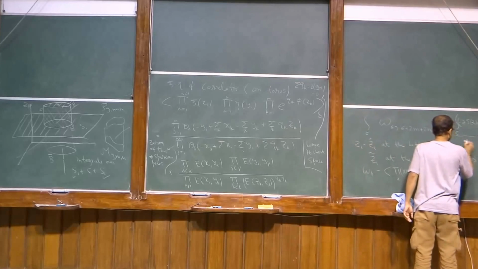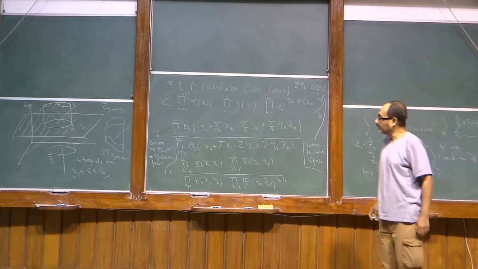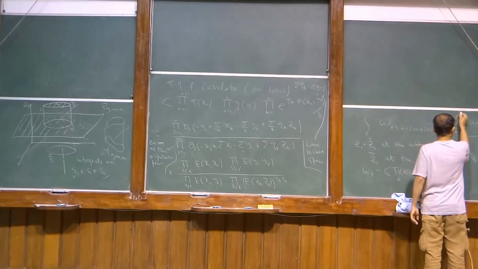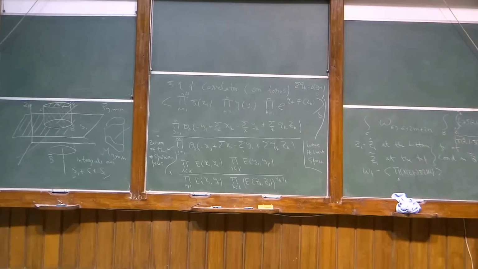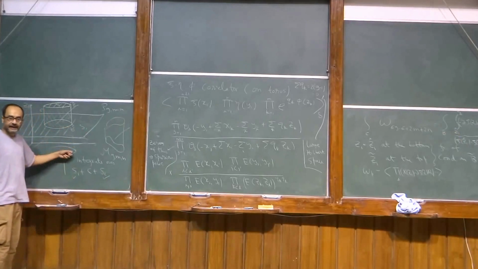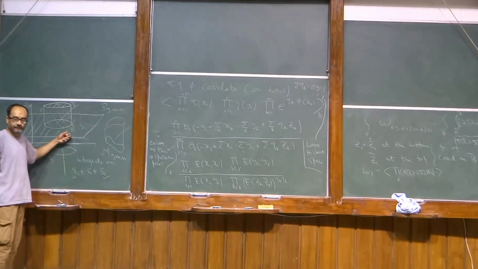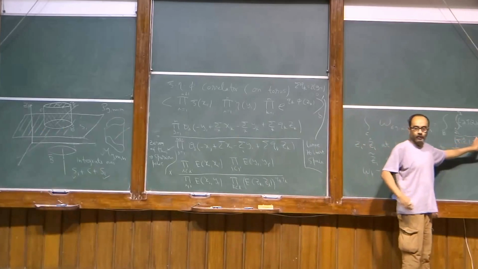But this I can now write. This is running from z1 hat to z1 tilde, so I can write it as xi of z1 tilde minus xi of z1 hat. Z1 hat also depends on b bar. Yes, exactly, these depend on b bar. As you vary over the base, the z1 hat could vary. Is this point clear? The important point is that it only depends on the two endpoints.